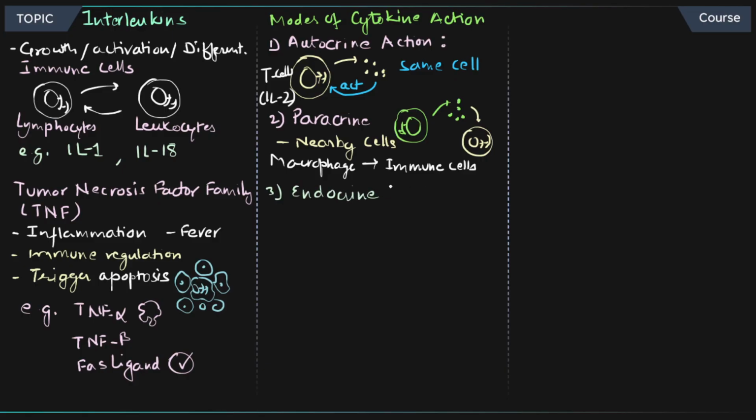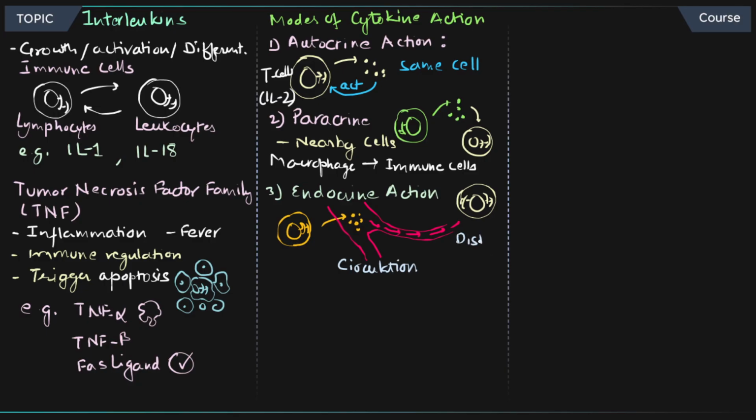Next is endocrine action. Let's understand what that is. Endocrine action means the cell is going to produce the cytokines, and they are going to enter into circulation. This is the blood vessel, and they are going to move a very, very long distance to other cells and affect the function of those particular cells. So after entering into circulation, distant cells are going to get affected.